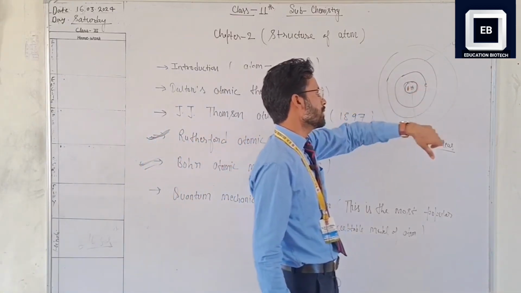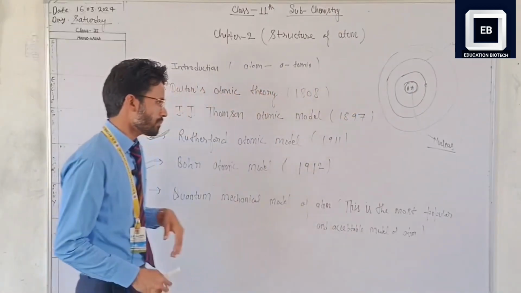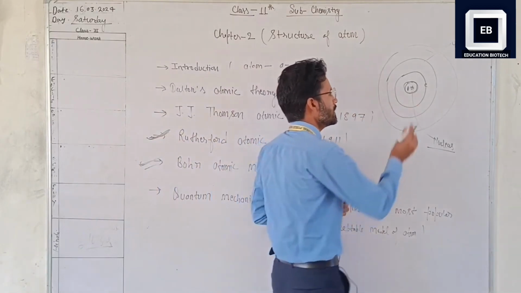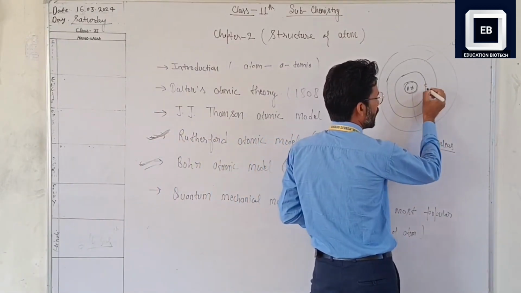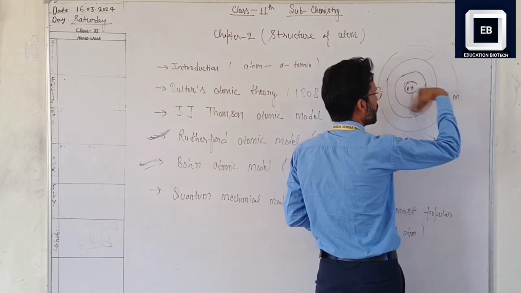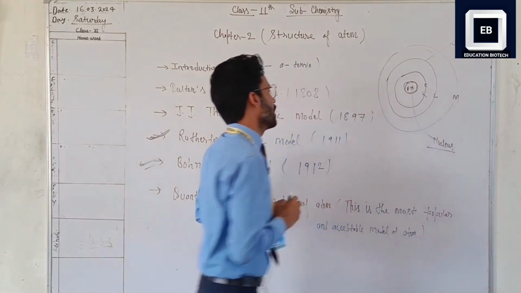The outer orbit has more energy as compared to the inner orbit, and these orbits are also named K shell, L shell, M shell, N shell, and so on.